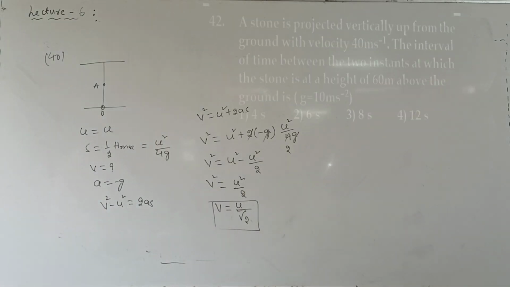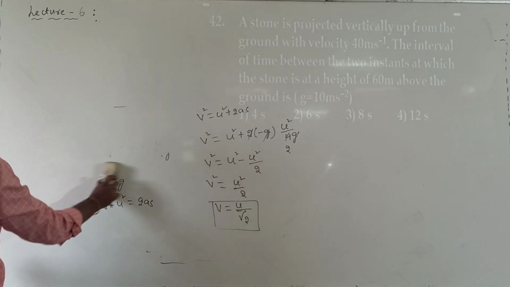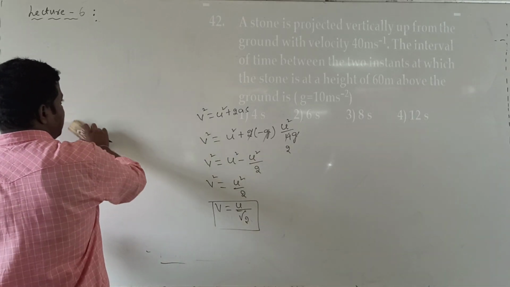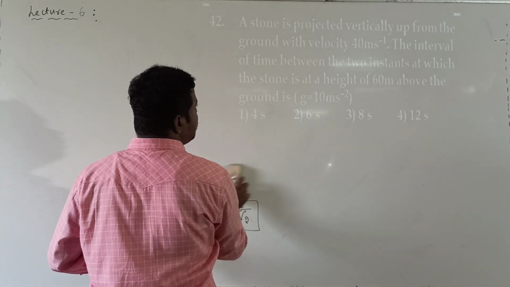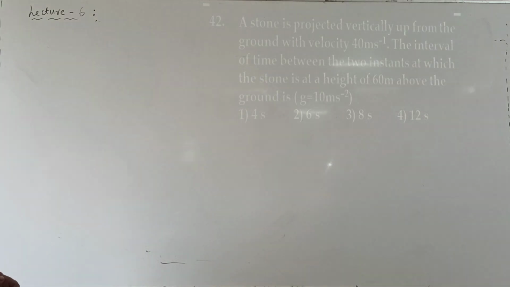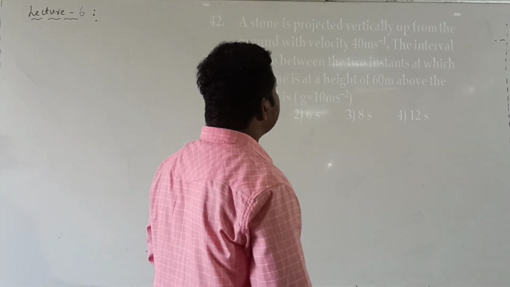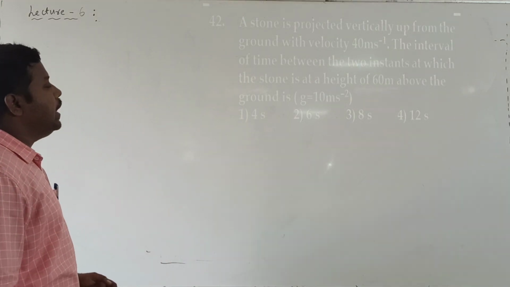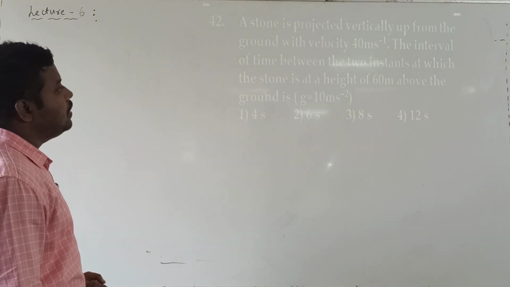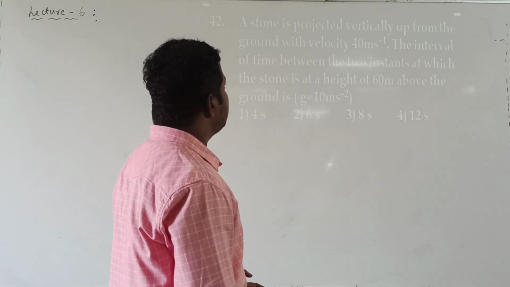Next one, question number 42. In this question 42, a stone is projected vertically upwards from the ground with a velocity of 40 meters per second. The time interval between the two instants at which the stone is at a height of 60 meters above the ground is equal to how much?